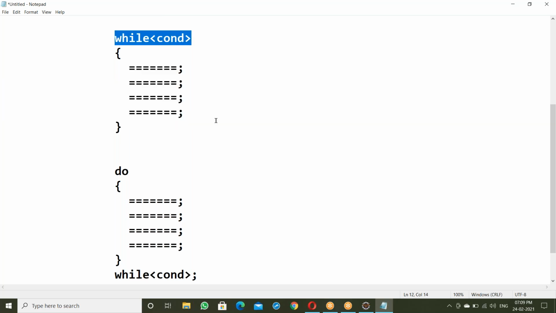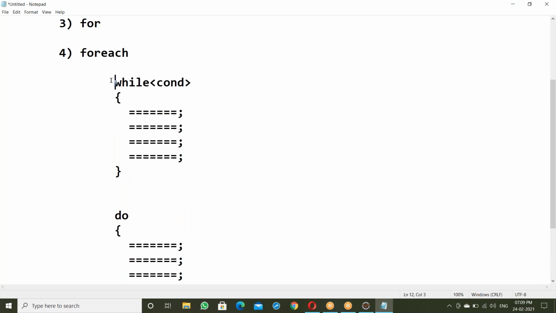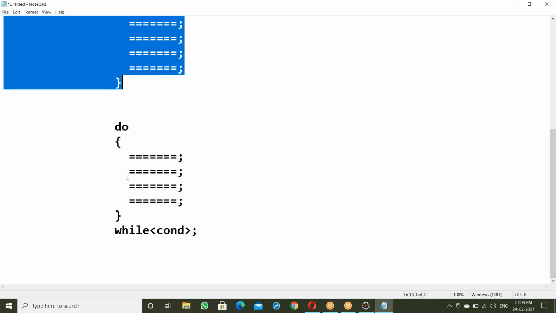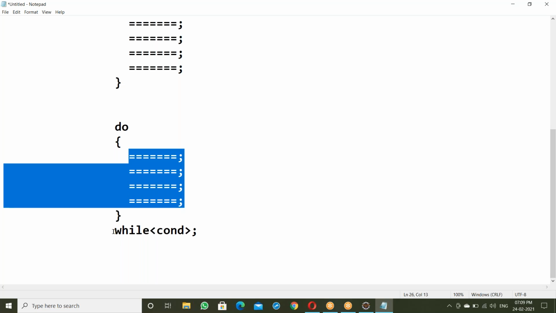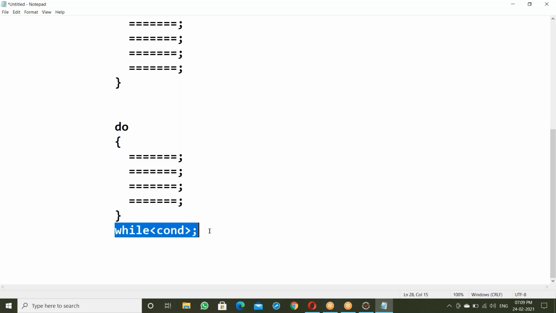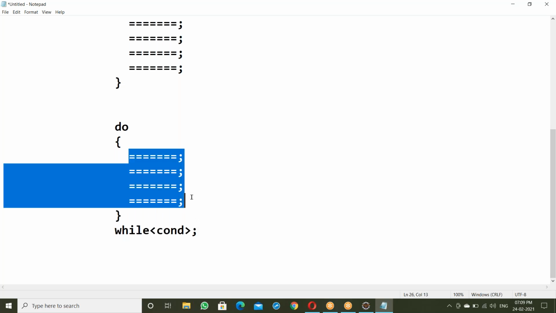Suppose the condition is false for the first time itself, it won't execute. But do while executes. In do while, first the statements execute, next it checks the condition. Even if the condition is false for the first time, the statements execute. So the do while loop executes at least once.